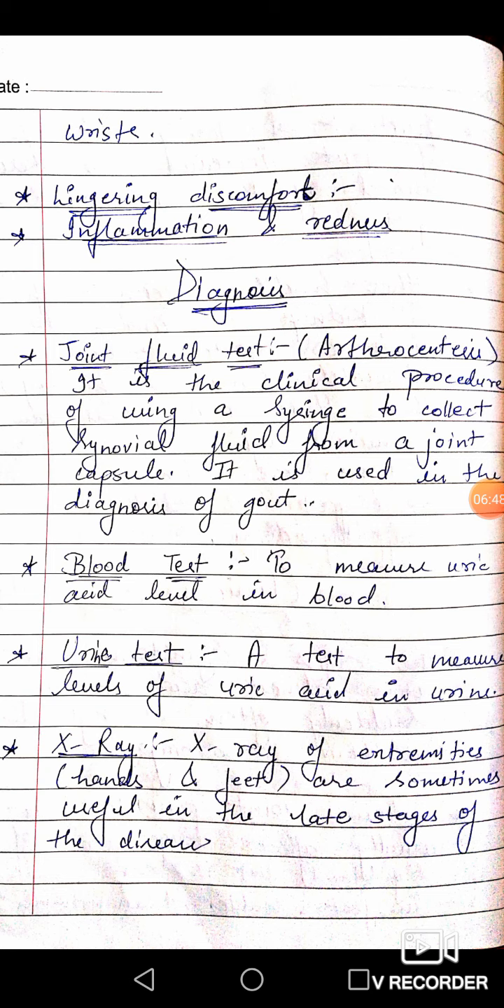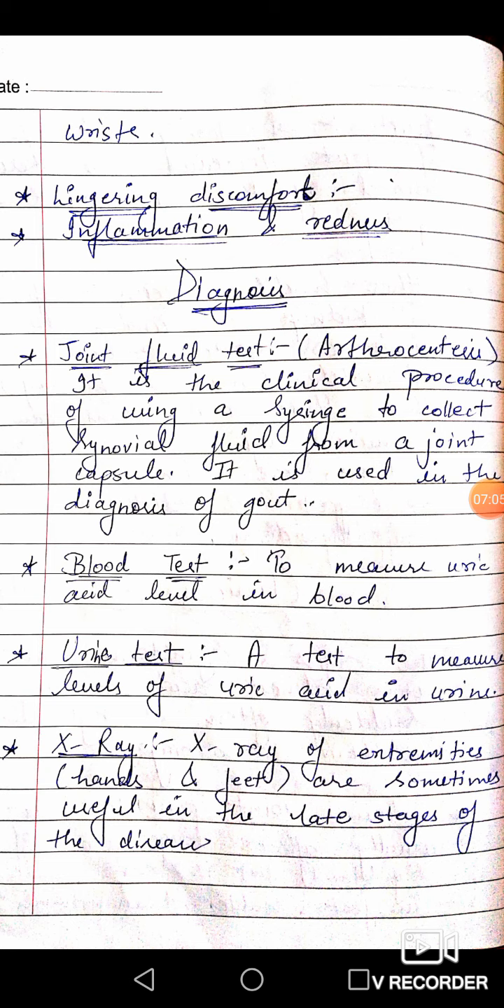In this we will measure the uric acid level present in the blood. If the uric acid level is below or above the normal level or reference level, then we can confirm whether the person is having gout or not.